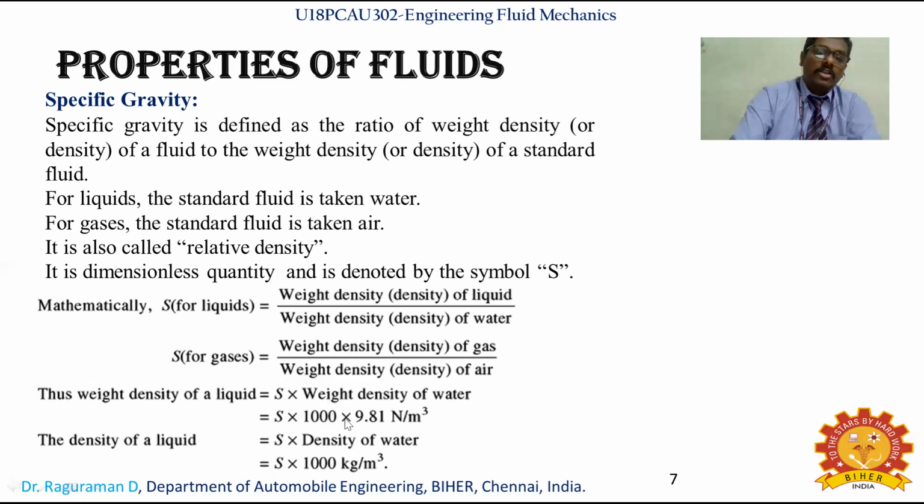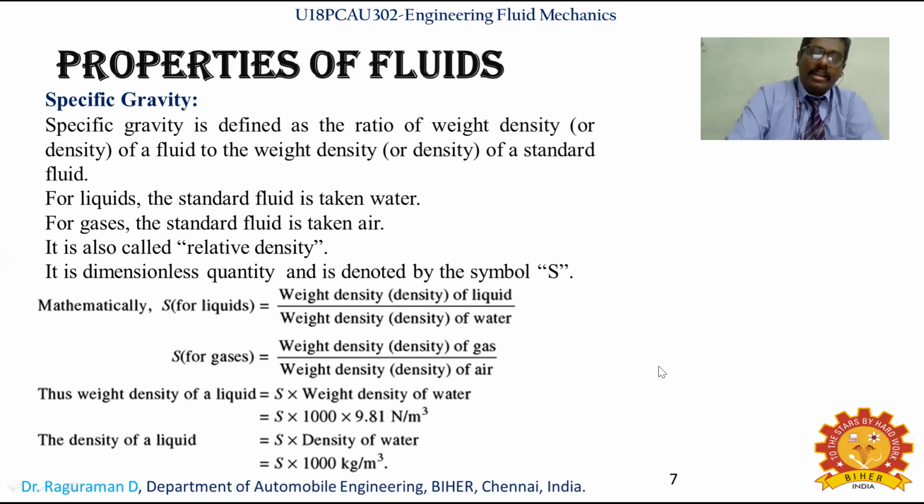That will give you the weight density of water. 1000 is the density of the standard liquid, that is water, into g. That rho into g is the W, that is the weight density of water. Similarly, if you directly multiply with the density of water, that is the density of the liquid. So if you know the relative density, you can identify the weight density and the density.